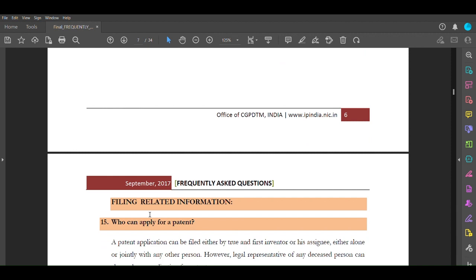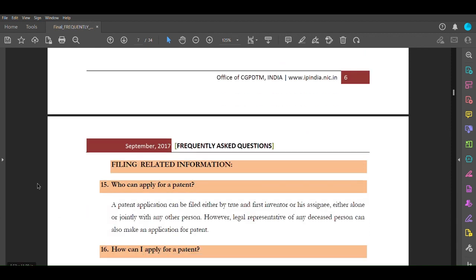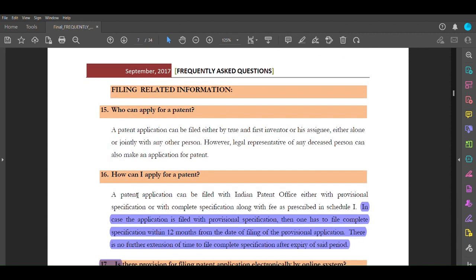So till here we will stop today, and we will again continue from page 7, filing related information, because it has already crossed 10 minutes.